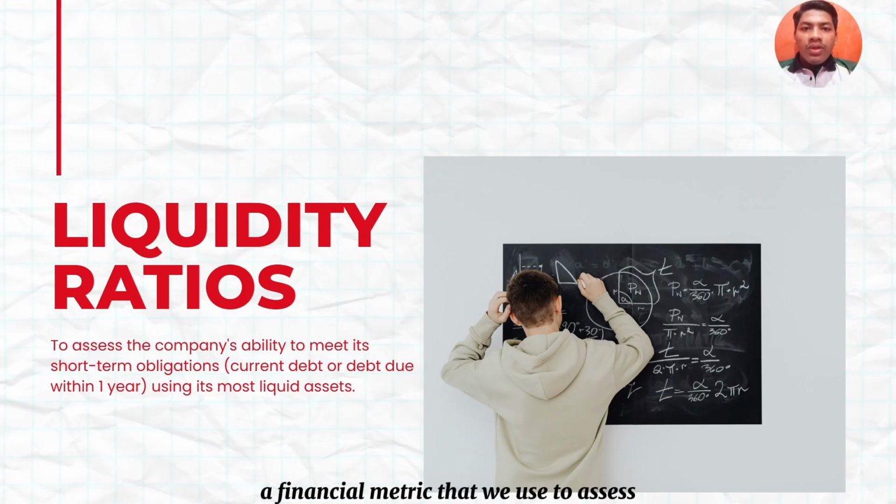Liquidity ratio is a financial metric that we use to assess the company's ability to meet its short-term obligations, meaning debt or liabilities due within 1 year using its current assets. Essentially, this analysis measures how quickly and effectively our current assets can be converted to cover our short-term liabilities, ensuring the business runs smoothly without facing financial distress.